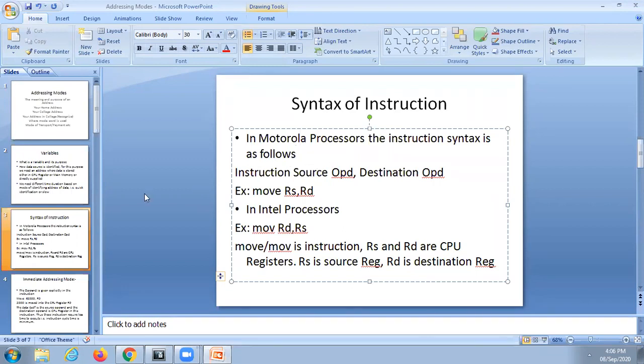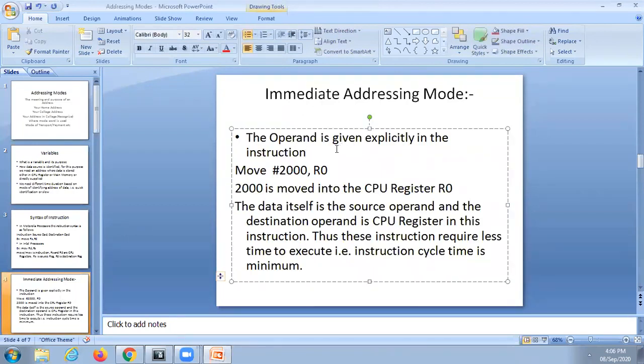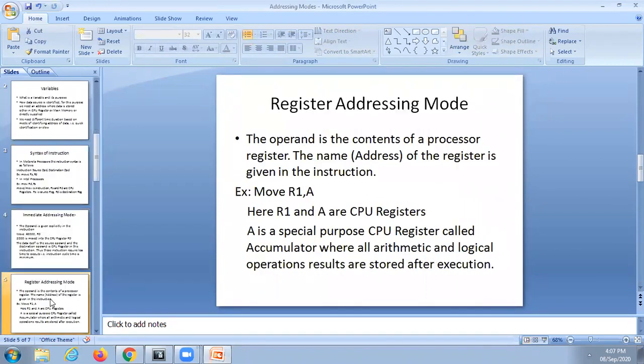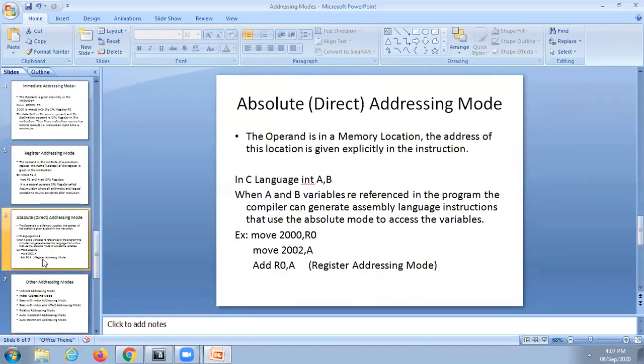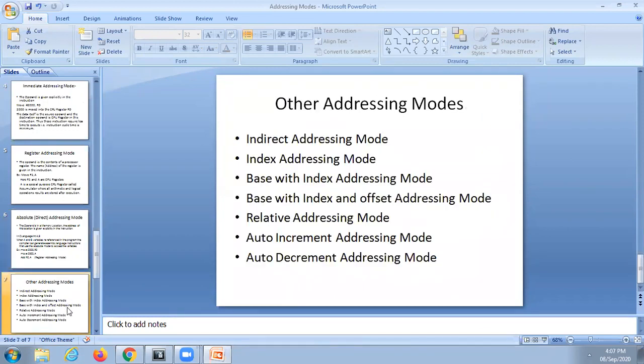Next, we will come to the actual topic. The actual topic is addressing modes. The first one is immediate addressing mode. The next one is register addressing mode. The next one is absolute or direct addressing mode. First I told 3.